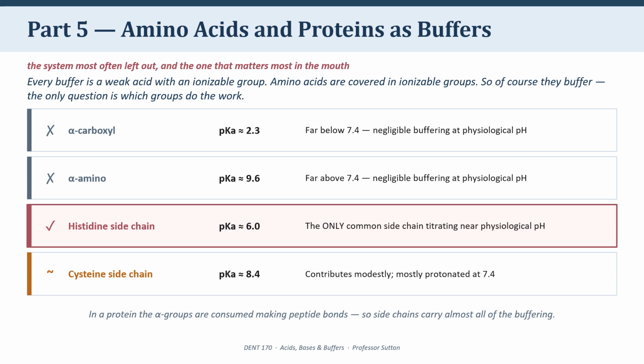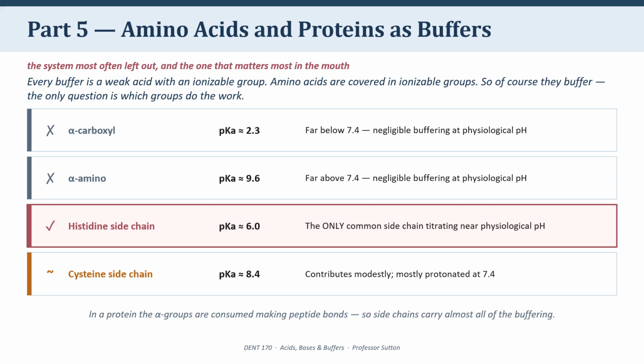Every amino acid also has an alpha amino group, pKa around 9.6. That's more than 2 units above 7.4, so it's fully protonated and holding on tight. Again, essentially no buffering where we need it. So free amino acids floating in solution are actually rather poor buffers at physiological pH.